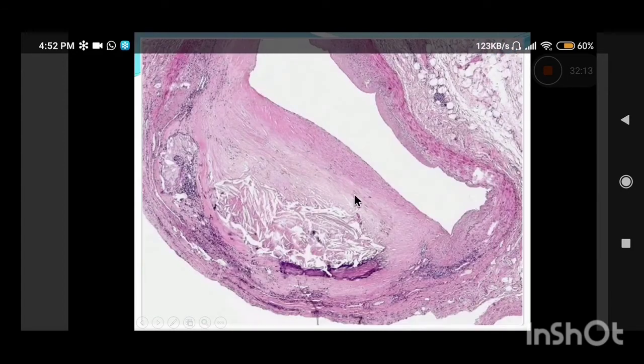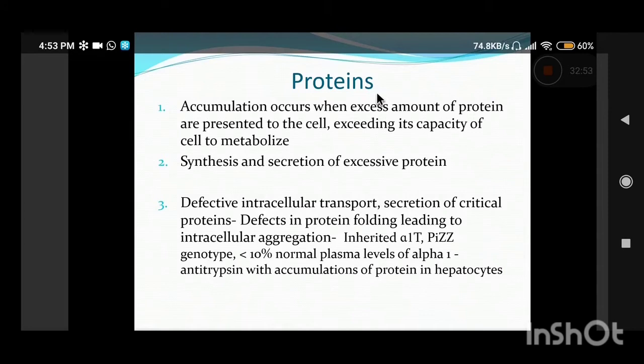This is another histological section from the atheroma. You can see this is the intima, and there is a collection of a lot of extracellular cholesterol. Can you see these needle shaped clefts? These are very classical cholesterol clefts which are needle shaped, and there is some calcification. This atheroma is undergoing some calcification, and there may be some chronic inflammatory cells and foamy histiocytes also surrounding this atheroma. So this is basically an atherosclerotic plaque which is seen in a large vessel, probably a large artery. Now that was fats.